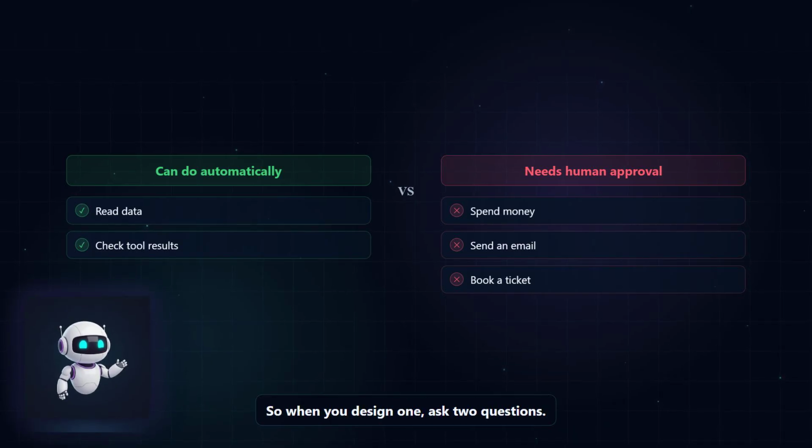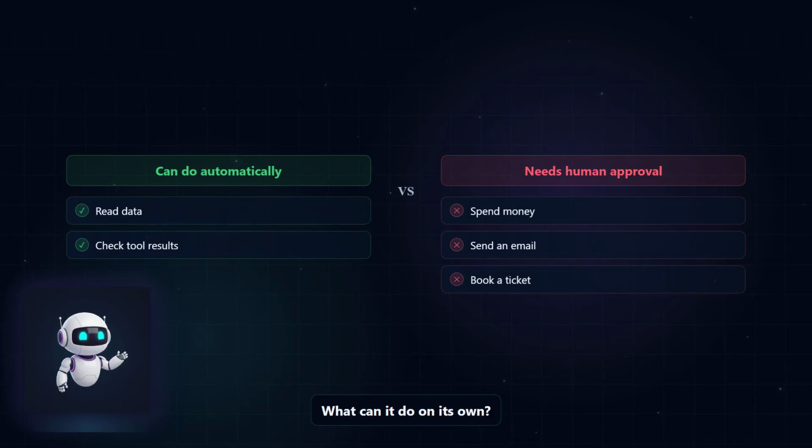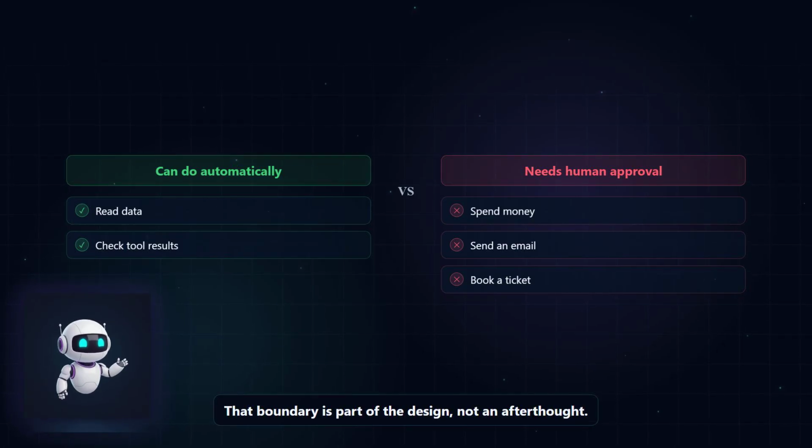So when you design one, ask two questions. What can it do on its own? And which actions require explicit human approval? That boundary is part of the design, not an afterthought.